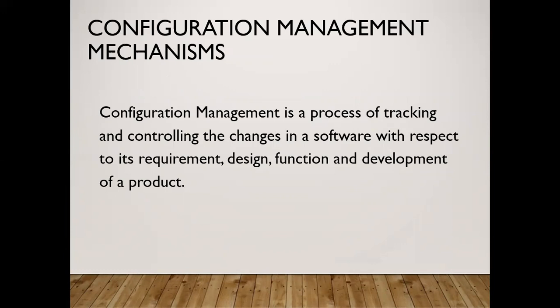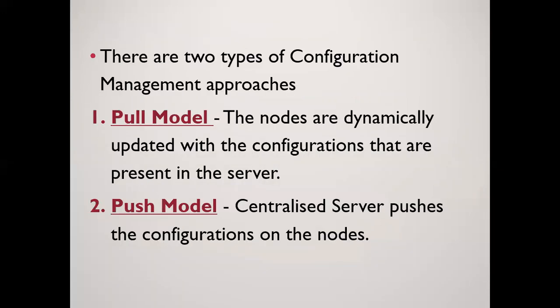The configuration management mechanism. Now, configuration management is a process of tracking and controlling the changes in a software with respect to its requirement, design, function, and development of a product. This is configuration management mechanism. There are two types of configuration management approaches. One is pull model, the other is push model. In the pull model, the nodes are dynamically updated with the configuration that is present in the server. So what happens, the nodes dynamically pull the configuration that is updated on the server. Whereas in push model, a centralized server pushes the configuration on the nodes.